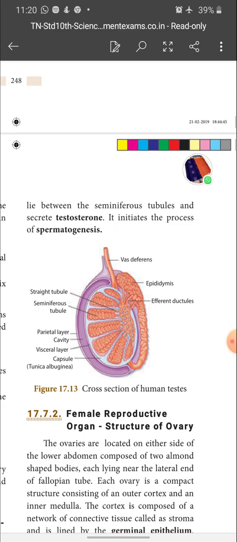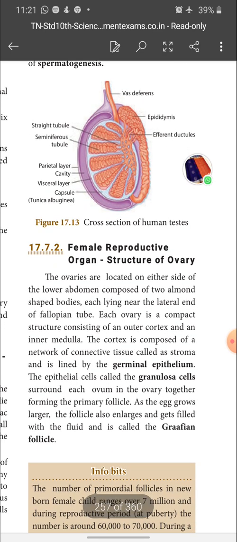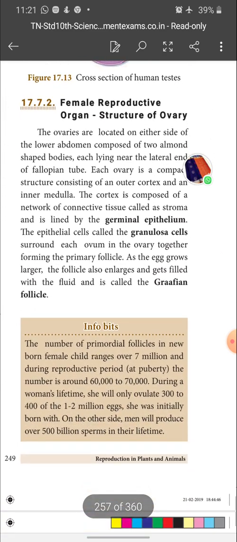So the next one is Leydig cells, otherwise called interstitial cells. These Leydig cells, or interstitial cells, are present between the seminiferous tubules, and their function is to secrete a male sex hormone called testosterone. Testosterone helps to initiate the process of spermatogenesis. So with this diagram you can clearly understand the structure of the testes. Children, please refer to it. Next we will enter into the female reproductive organ, the structure of the ovary.